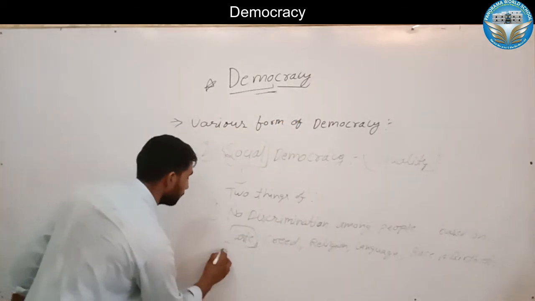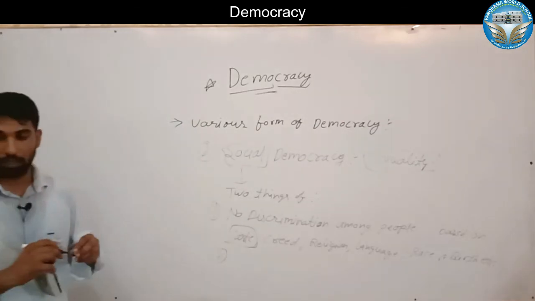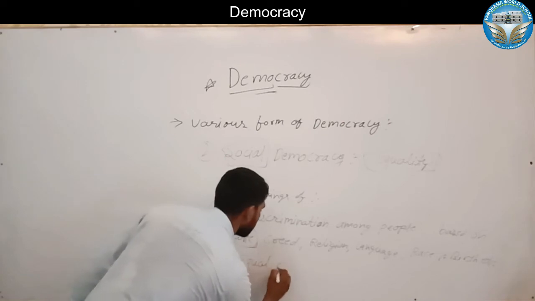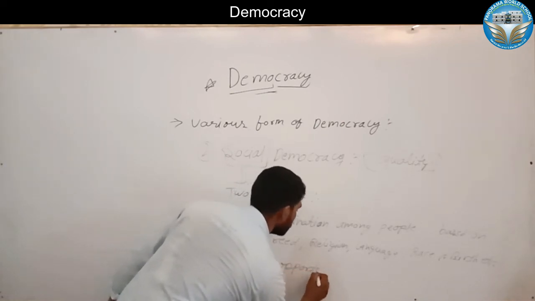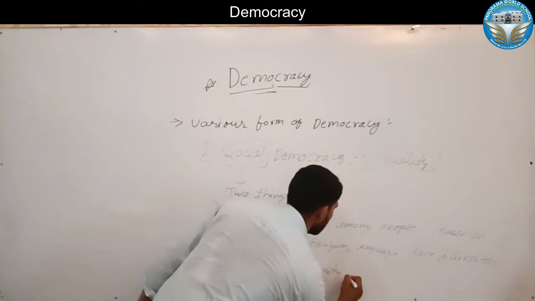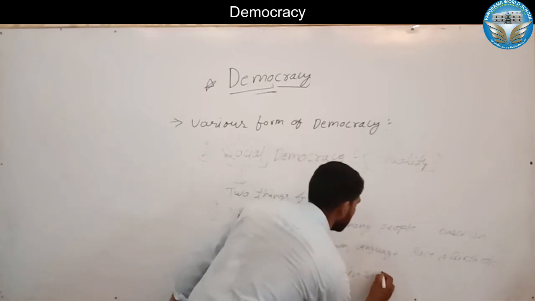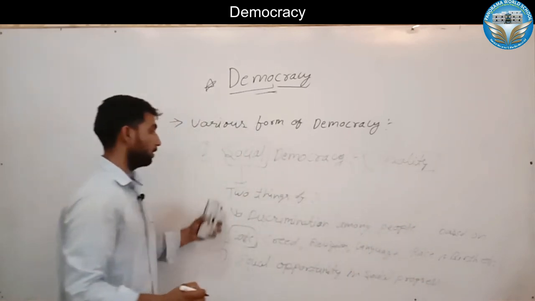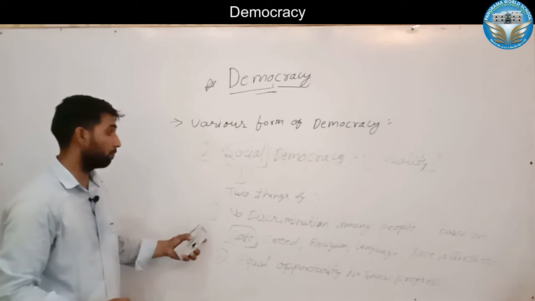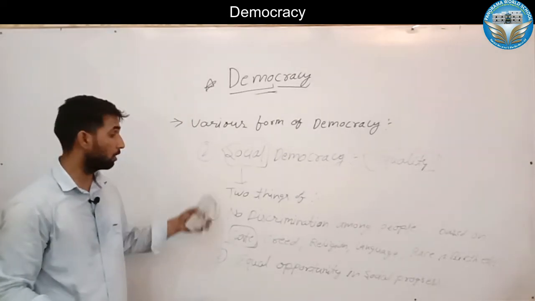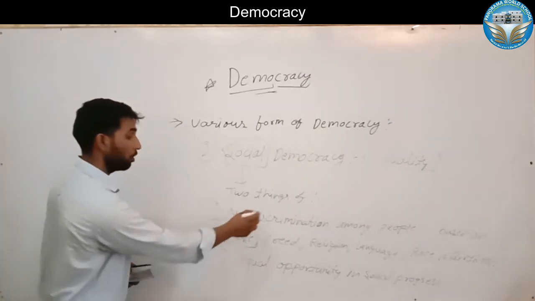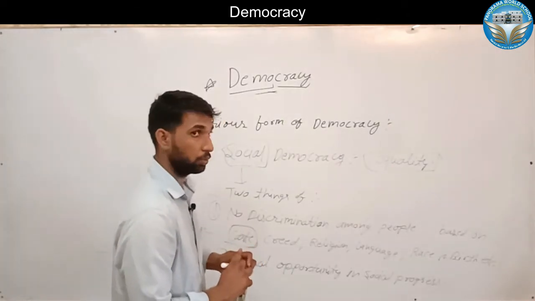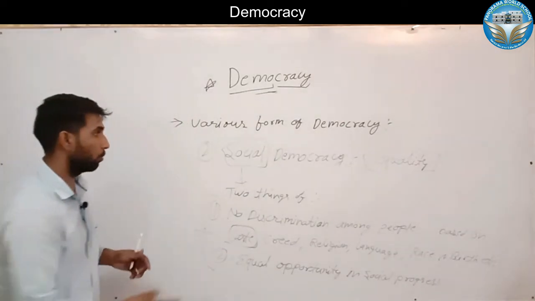The second is the principle of equality. Every citizen has equal opportunity in social progress. These are the two things in practical form by which social democracy was developed in that particular society. There is no discrimination and there is equal opportunity in social progress. So this is all about social democracy.